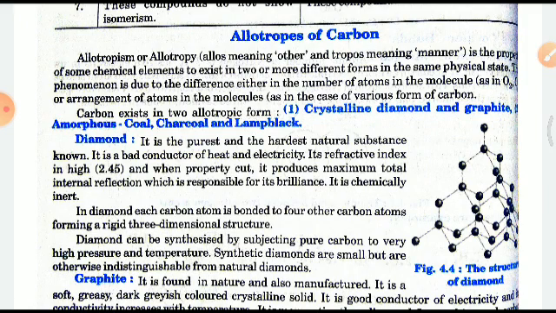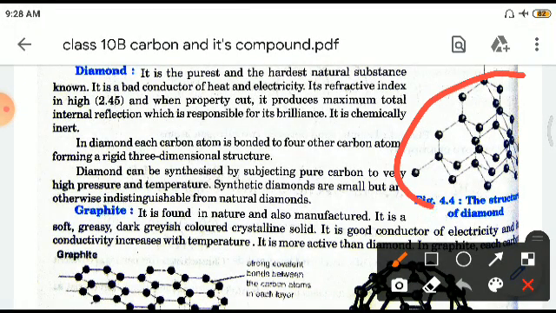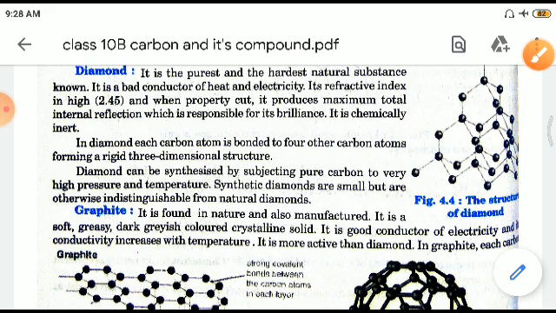See, this is the diamond structure, and you can see the refractive index is 2.5, which is very high. So due to that, it has a very sharp brilliance, which is due to total internal reflection.